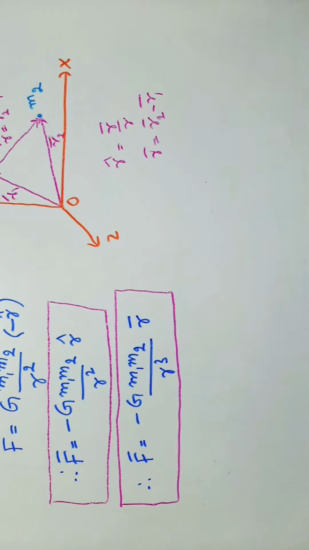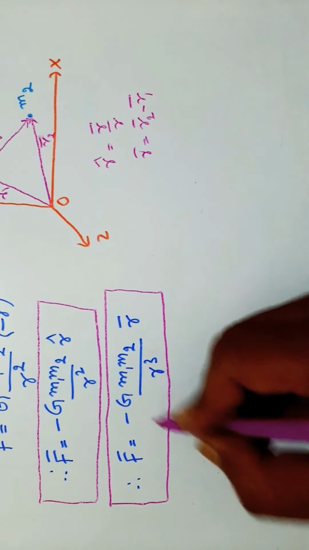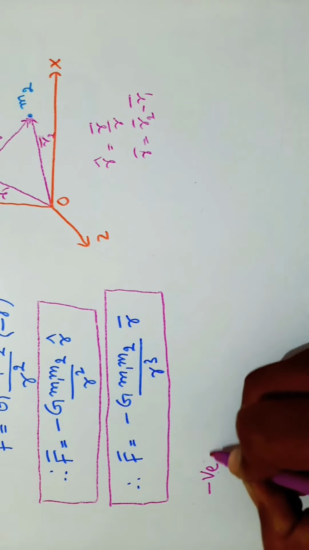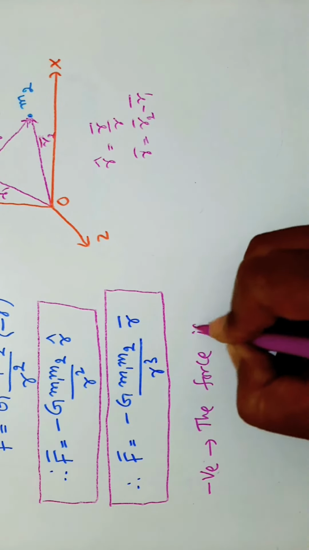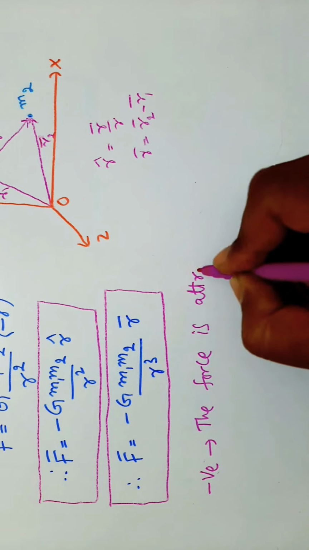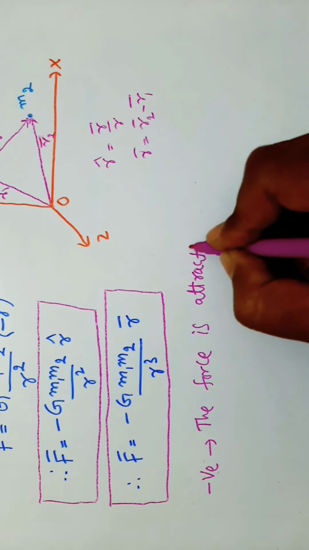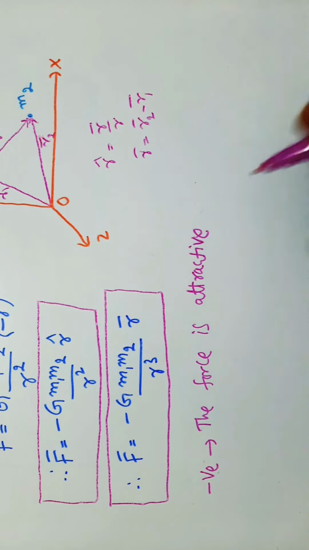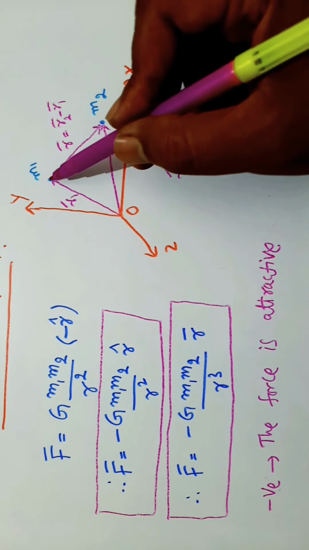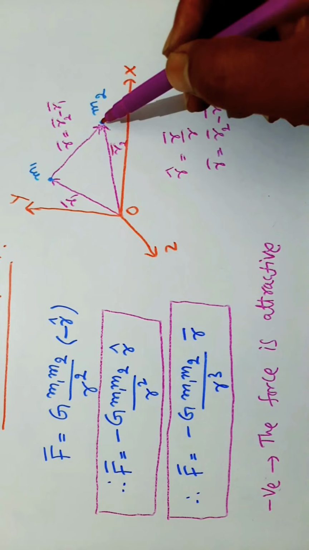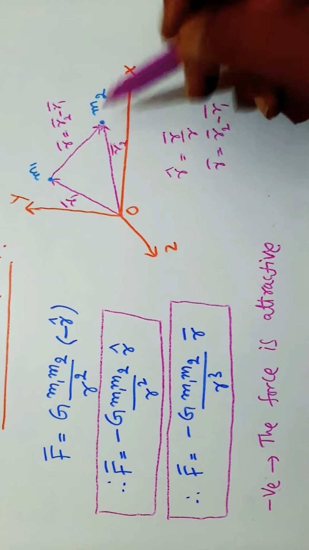Here the negative sign indicates the force is attractive. The force is an attractive force. Here I am writing the force on mass m1 due to mass m2, so that is F12 bar.